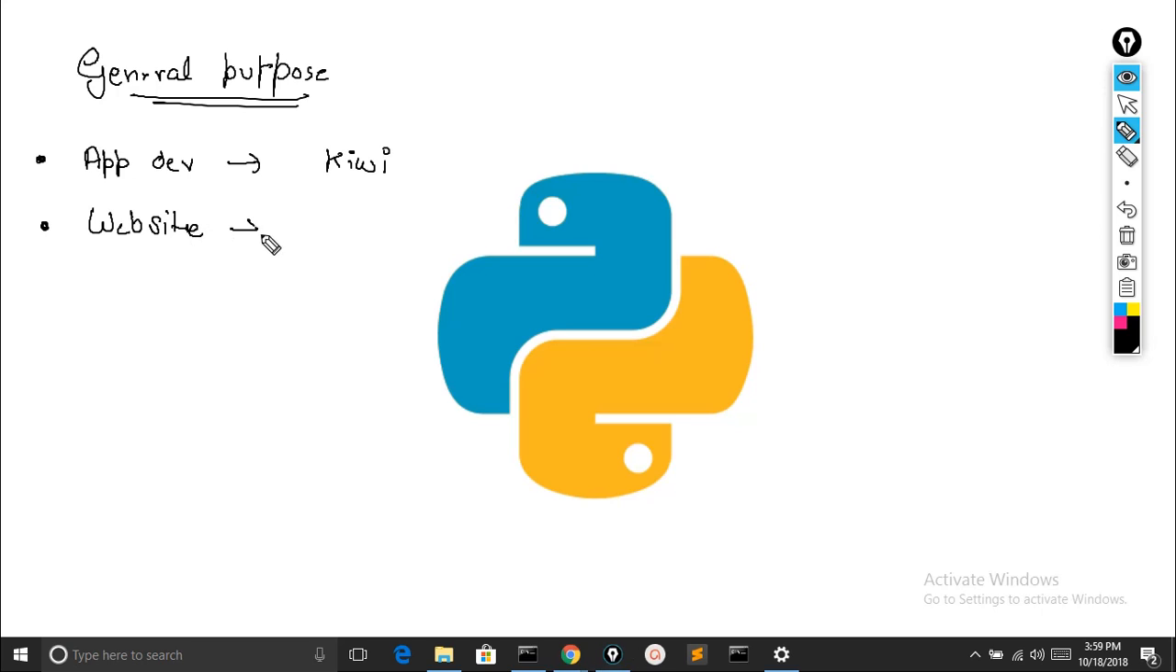So which framework do we use for that? We use Django. So these all are Python frameworks. Now the next thing, let's see. Can we develop games with Python? Yes, we can. We can create games by using a library named Pygame.